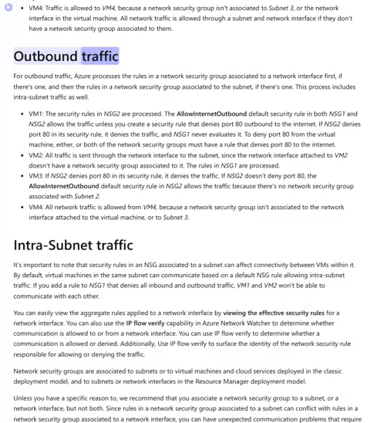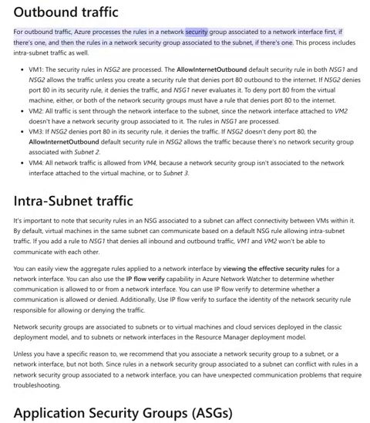Outbound traffic. For outbound traffic, Azure processes the rules in a network security group associated to a network interface first, if there's one, and then the rules in a network security group associated to the subnet, if there's one. This process includes intra-subnet traffic as well. VM1: the security rules in NSG2 are processed. The Allow Internet Outbound default security rule in both NSG1 and NSG2 allows the traffic unless you create a security rule that denies port 80 outbound to the Internet. If NSG2 denies port 80 in its security rule, it denies the traffic, and NSG1 never evaluates it. To deny port 80 from the virtual machine, either or both of the network security groups must have a rule that denies port 80 to the Internet.